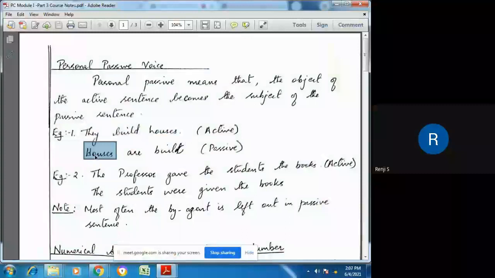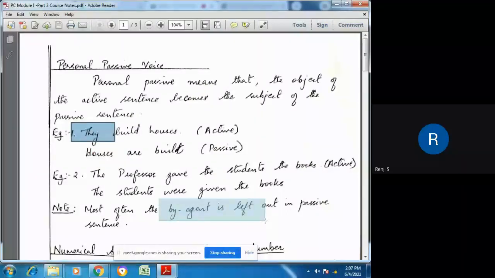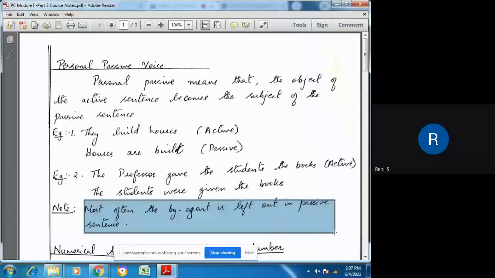So now it becomes houses are built. Now there is a by clause, by them. It can be houses are built by them, but the by agent is often left out in passive sentences. Even if you write it, it is correct, but there is no need to specify it. Most often the by agent is left out in passive sentences.